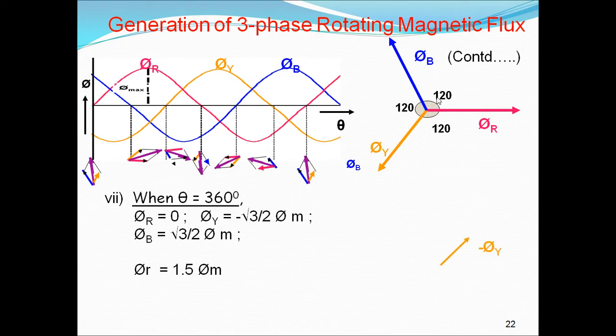This is the vector diagram. φy in the negative direction, φb as it is, and the angle between these two is 60 degrees. Why? φy is extended by 180 degrees because it is negative. Adding these two, φb and φy, we will get the resultant flux φr.